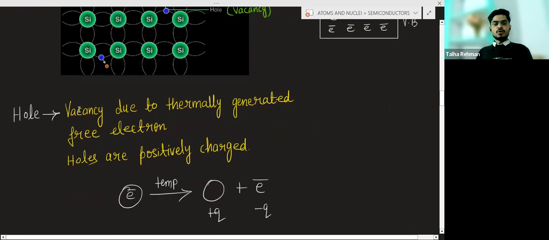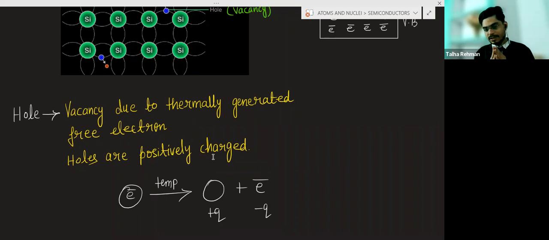So what is a hole? A hole is a vacancy due to a thermally generated free electron, and holes are positively charged. Basically, a hole is nothing but a vacancy created by the electron. Electron is negatively charged. When the electron is removed, an equal amount of positive charge will be there on the vacancy.